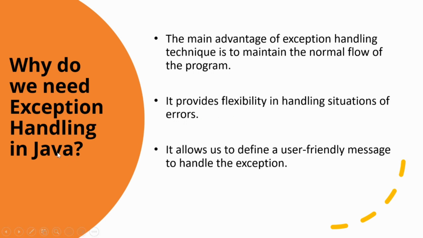The third one is it allows us to define a user friendly message to handle the exception, which means that it provides a stable user experience in case of failure by providing the means to let the user know what made the program fail. So if there is no try catch block while an exception occurs, the program will terminate. Exception handling ensures the smooth running of a program without the program termination.